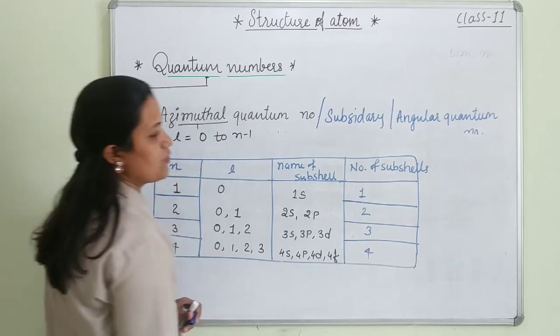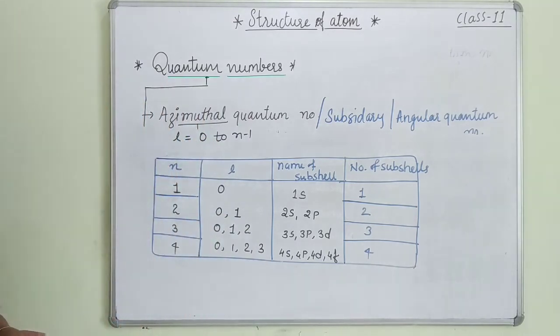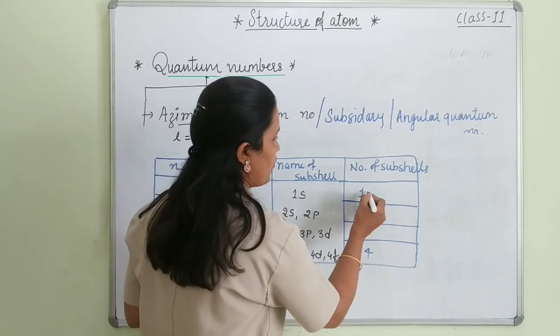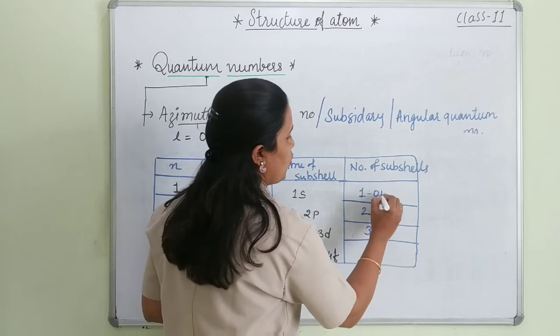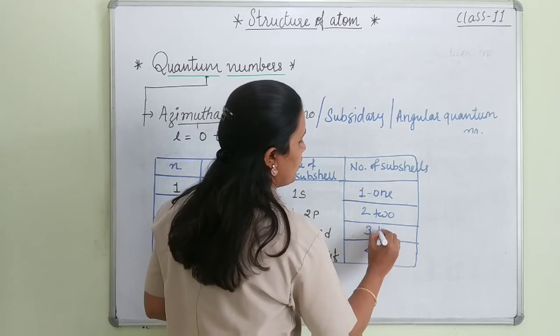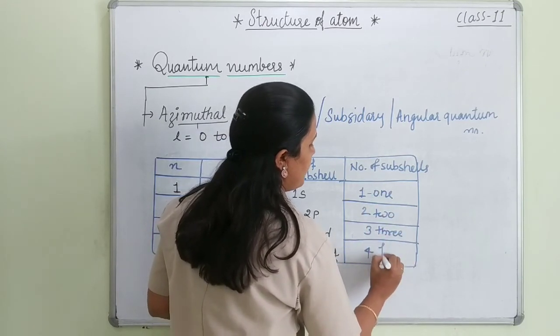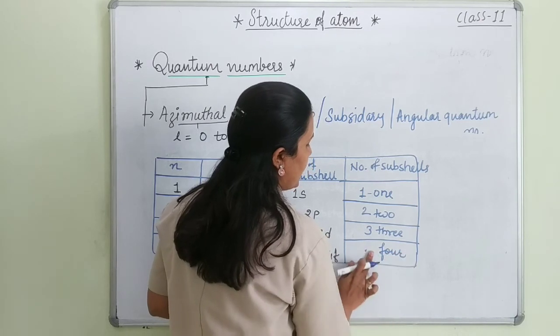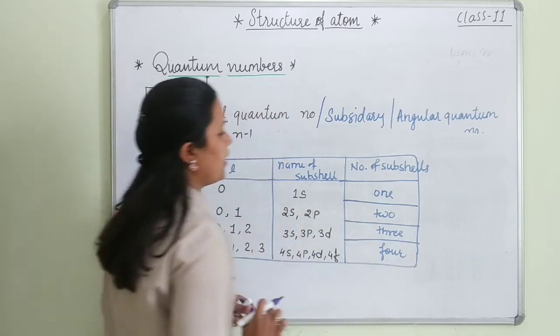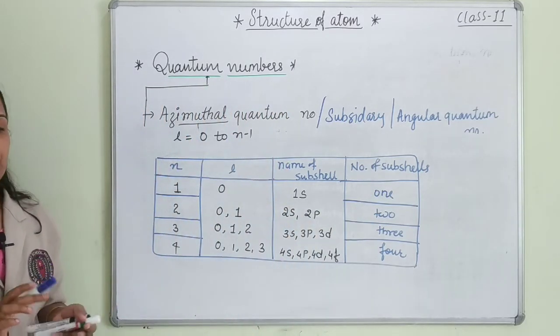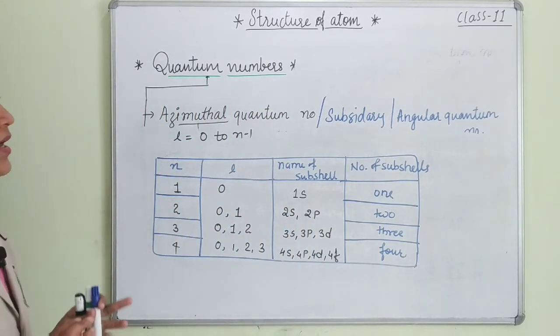So 4 subshells are present in the fourth shell. Students, I hope you are understanding this. Or you can simply write it as 1, 2, 3 and 4. Okay, I am erasing this so that you will not get confused. I hope you are understanding what I am explaining.